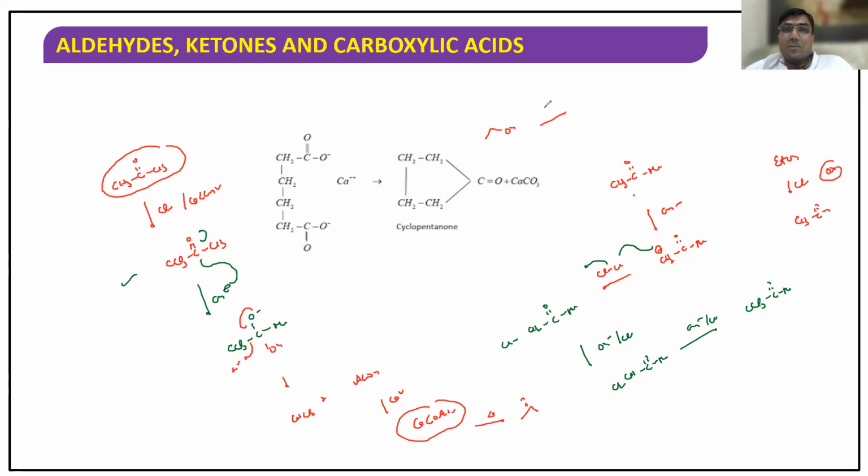Ethanol in the presence of chlorine and calcium hydroxide gives chloroform plus calcium formate, (HCOO)2Ca. Similarly, acetone, when you add the same reagent, you get chloroform plus calcium acetate. So these are the preparations for chloroform.